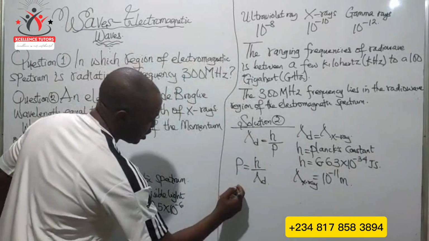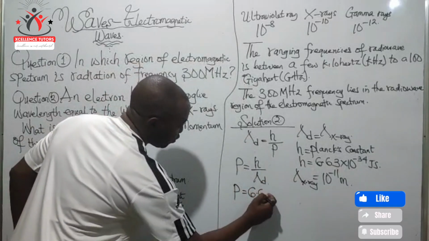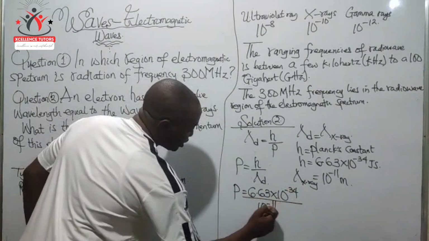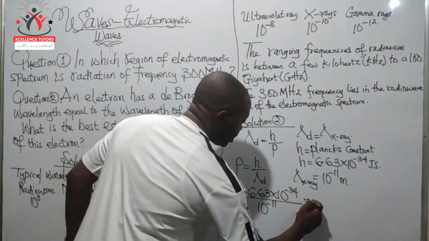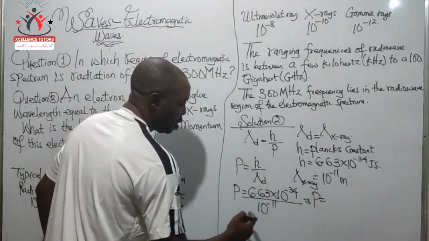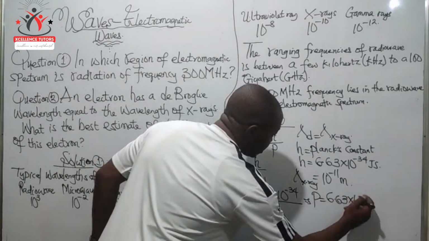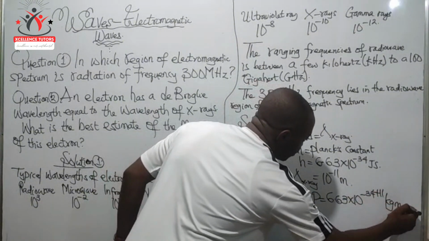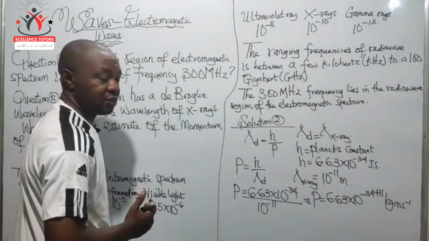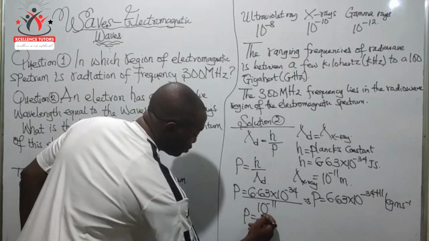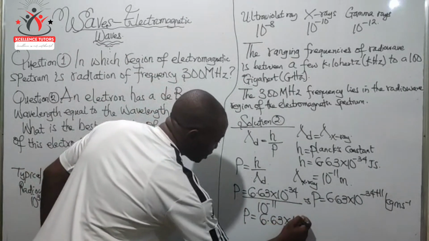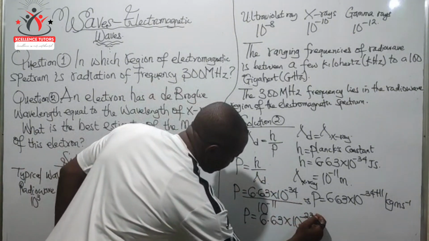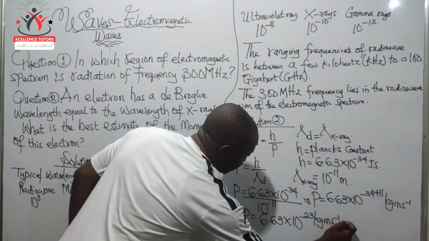So we plug in the values here. P equals 6.63 times 10 raised to the power of minus 34 divided by 10 raised to the power of minus 11. So the momentum is 6.63 times 10 raised to the power of minus 34 plus 11. Remember, the unit of momentum is kilogram meters per second. So we have the momentum to be 6.63 times 10 raised to the power of minus 23 kilogram meters per second.